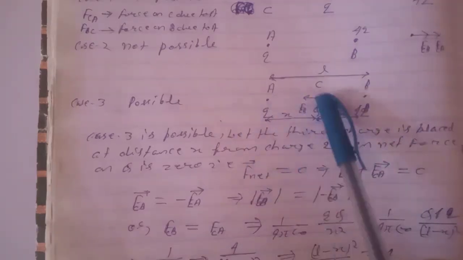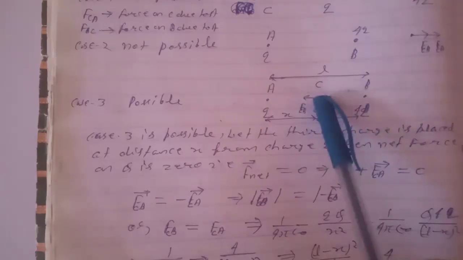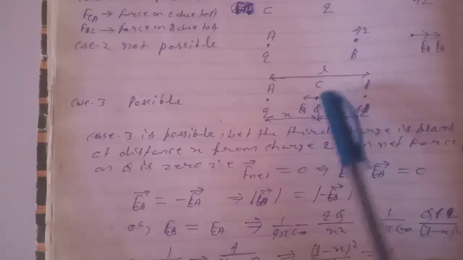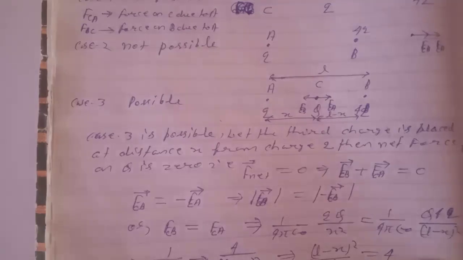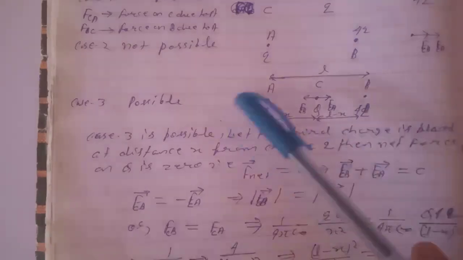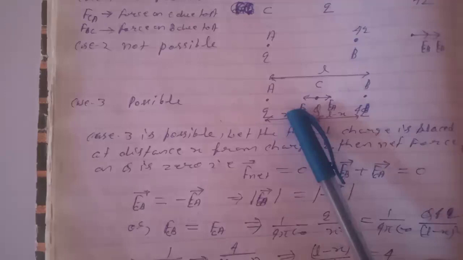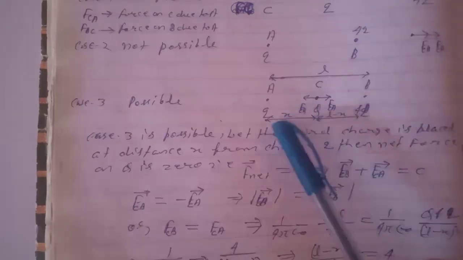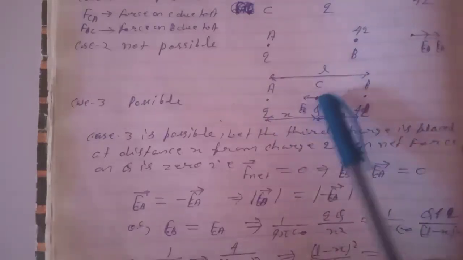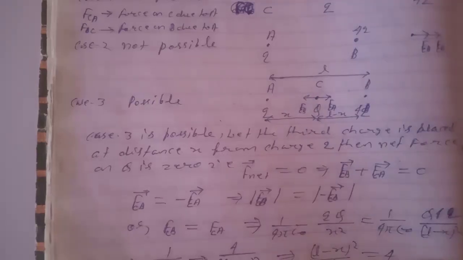So opposite forces are acting at this point, and if the forces are equal, then this charge will be in equilibrium. Here we are discussing the equilibrium of a charged particle. That is, these two are fixed, but we have placed this charge at this point.